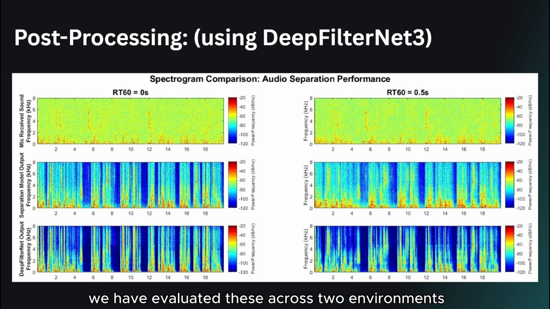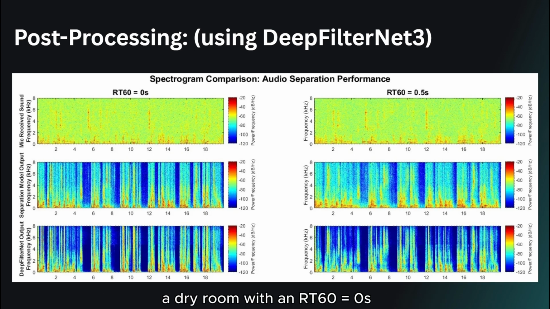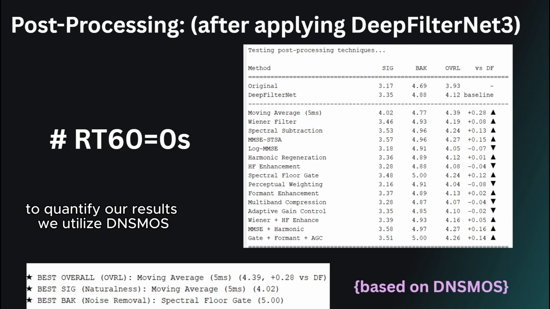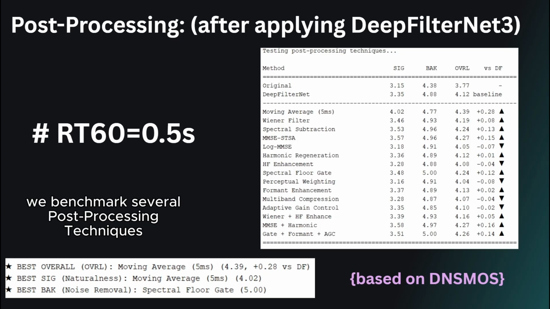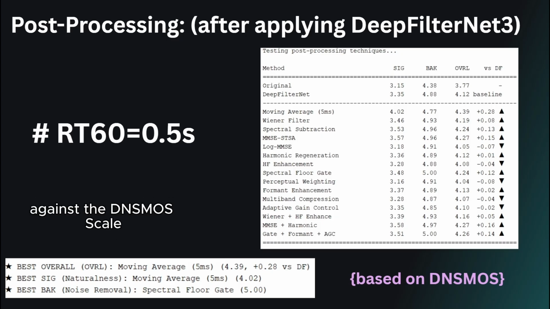We have evaluated this across 2 environments: a dry room with an RT60 of 0 seconds and a more reverberant space at 0.5 seconds. To quantify our results, we utilize DNS-MOS, a non-intrusive objective measure that is widely recognized as the gold standard for evaluating perceived audio quality. Our goal was to further enhance the audio after DeepFilterNet. To achieve this, we benchmarked several post-processing techniques against the DNS-MOS scale for both RT60 scenarios.